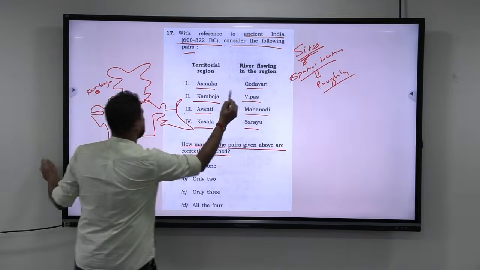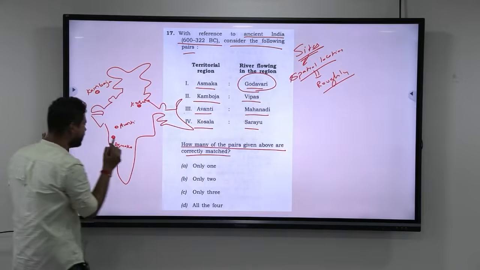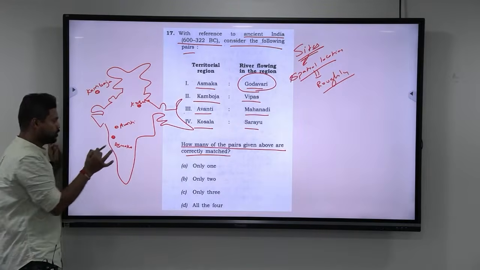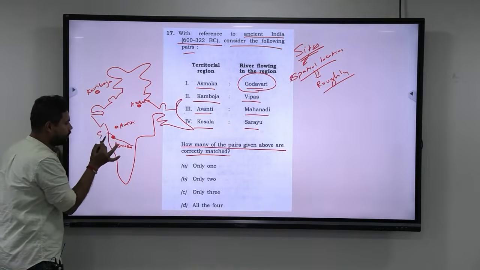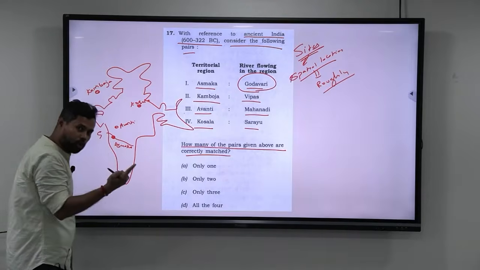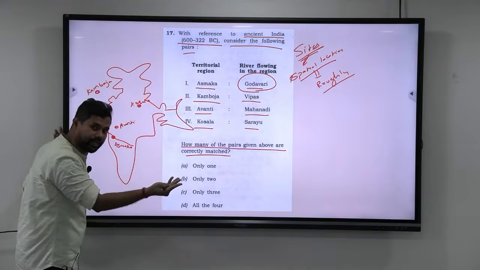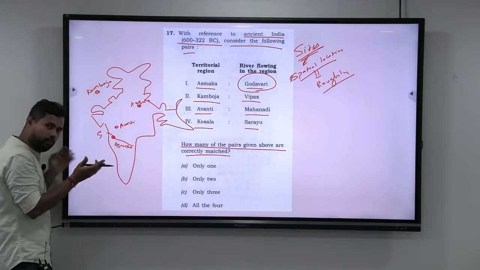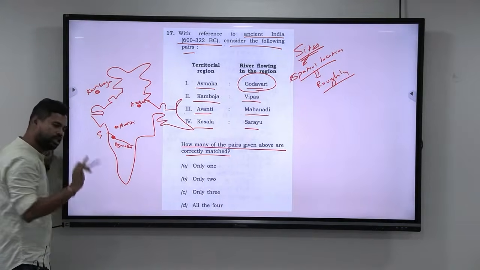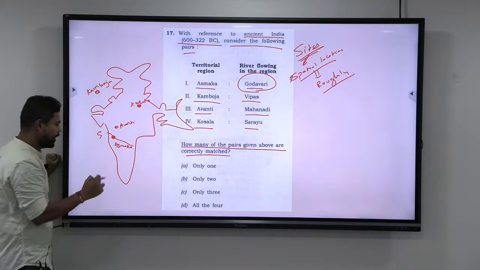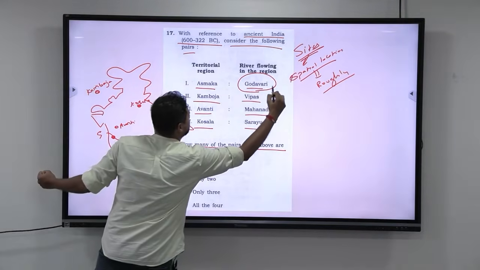Look at this. Asmaka is in Maharashtra, you know. Godavari flows somewhere there. So there is a very high probability that Godavari will flow over Asmaka. Though you don't know, with the principle of probability, you can say that Godavari and Asmaka both are in Maharashtra. So there are very high chances that the Godavari flows over Asmaka. So this can be correct.